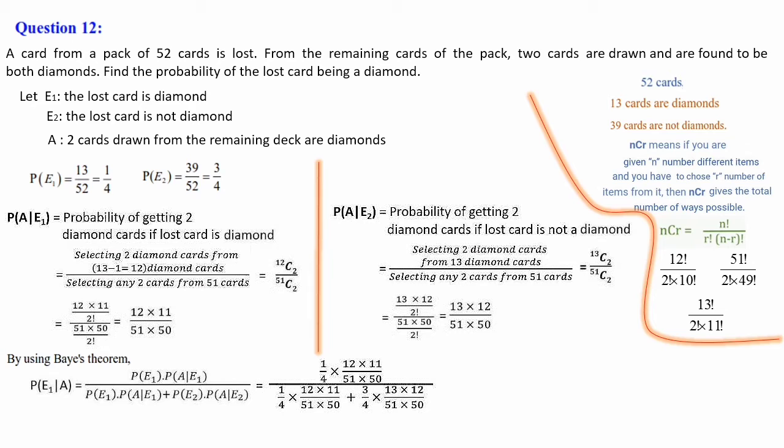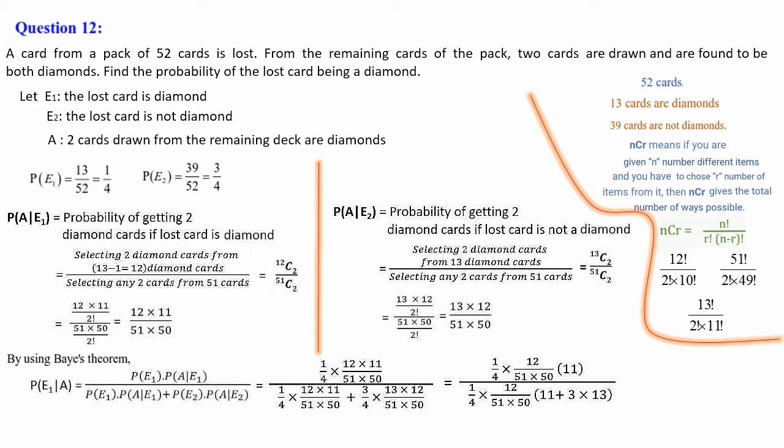Let's substitute the values here. P of E1 here we are having 1 by 4, into A given E1, it is calculated here, 12 into 11 divided by 51 into 50, divided by P of E1 into A given E1, the same quantity as in the numerator, plus P of E2 into A given E2. P of E2 is 3 by 4. So 3 by 4 into A given E2 is here 13 into 12 by 51 into 50. So let's find out the common terms in the numerator and denominator. 1 by 4, 12 divided by 51 into 50. This much is common in both the numerator and denominator.